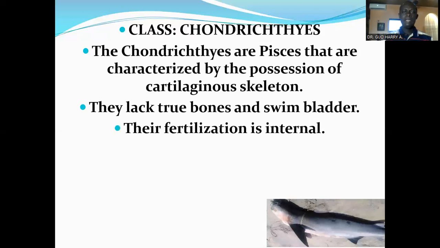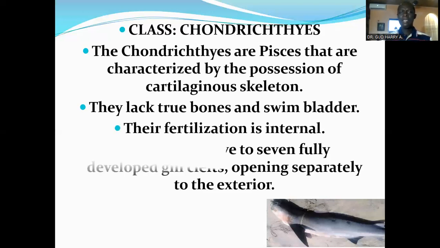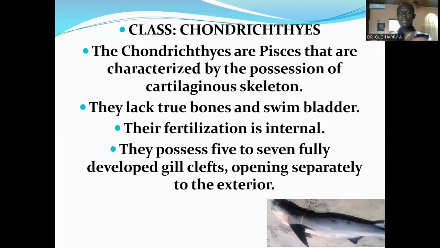Their fertilization is internal, unlike the other Pisces that carry out external fertilization, where the male and the female swim together, and while spawning, the female releases the eggs into the water, while the male releases sperm simultaneously, which fertilizes the eggs externally.